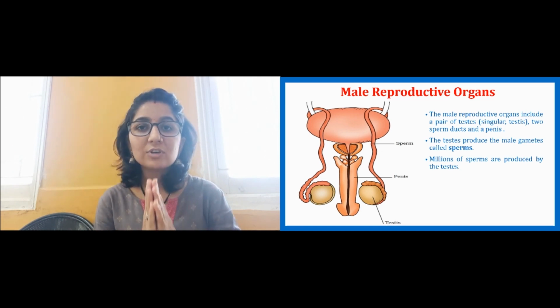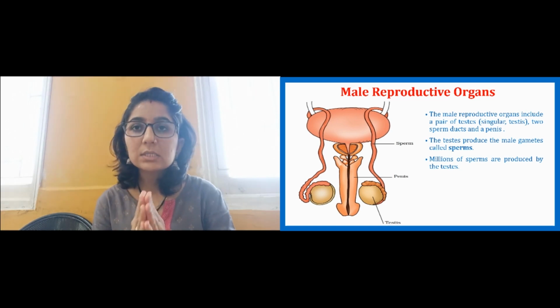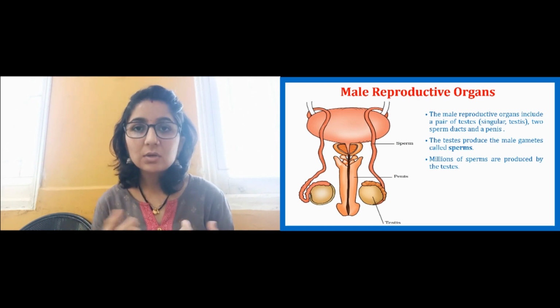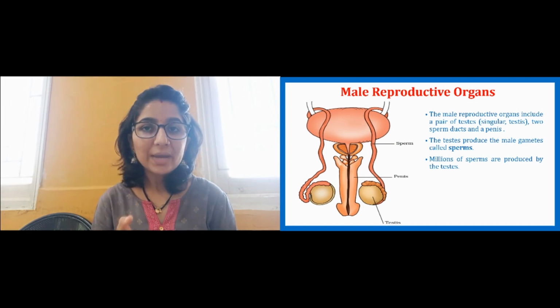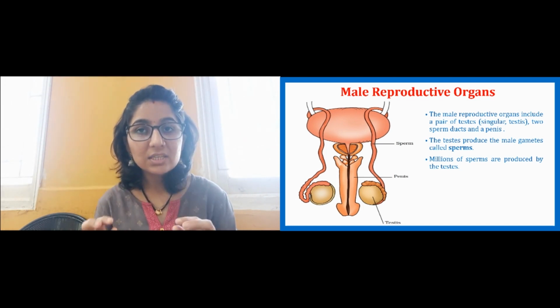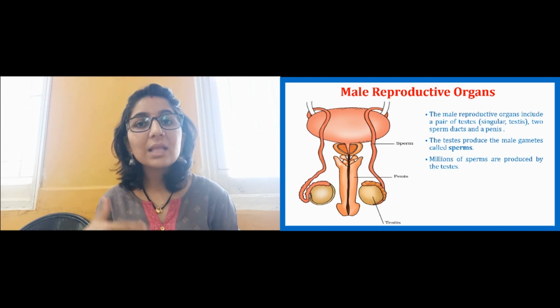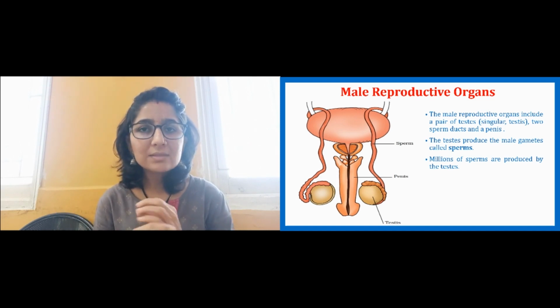Let us see first the male reproductive organs. As you can see in the diagram, it involves the penis and the testes. There are two testes, two oval shaped structures. These testes produce the sperms, millions of sperms.